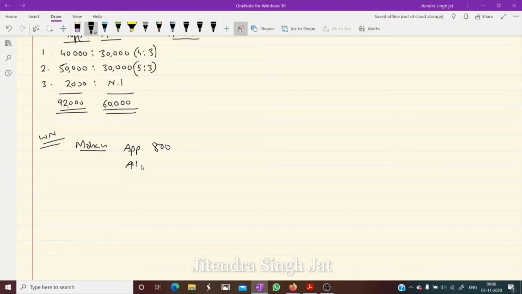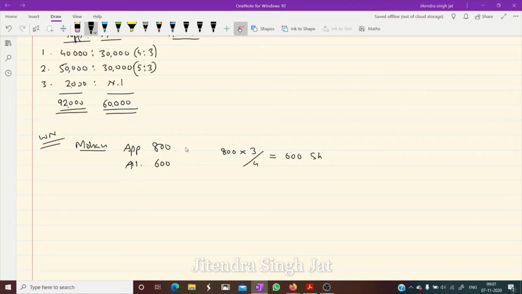So how much will be allotted? How can we calculate? He is coming in 4:3, the first category. So he applied 800. How many shares are actually allotted? So we will calculate in this manner. 800 he applied. We need to calculate how much is allotted. The ratio is 4:3, so we will calculate 3/4. Allotment is to be calculated, so 3 will come in the numerator. 800 multiplied by 3 divided by 4. 4 2s are 8, 2 3s are 6. It means 600 shares allotted.